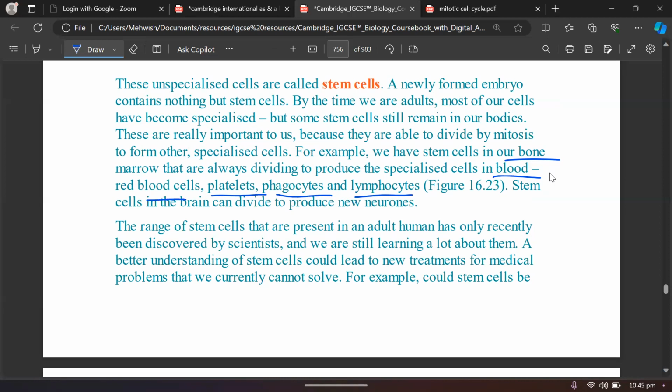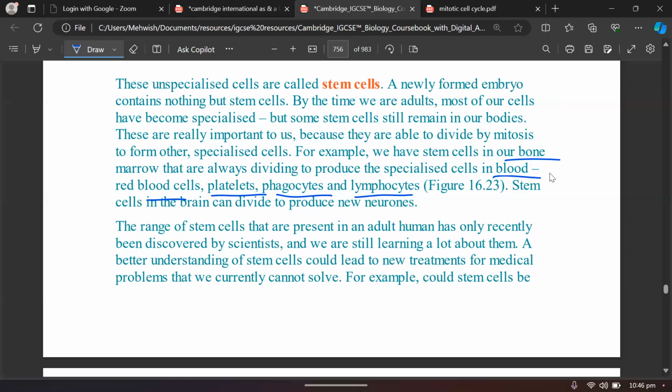And they can make new cells. The stem cells in the brain can divide to produce new neurons, right? This is the new research that is going on with these stem cells as well, to develop new neuron cells, right? And there are many researches going on to treat many neurological disorders, so that we can get to know how we can develop nerves for those patients who get their nerves damaged.